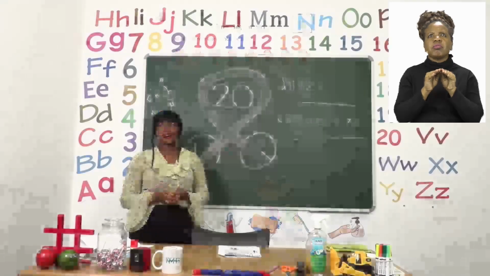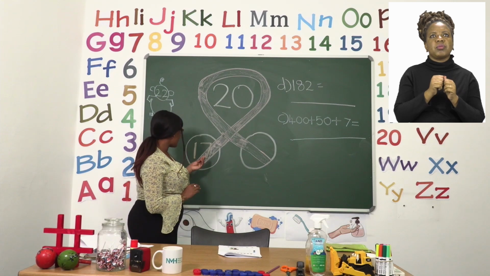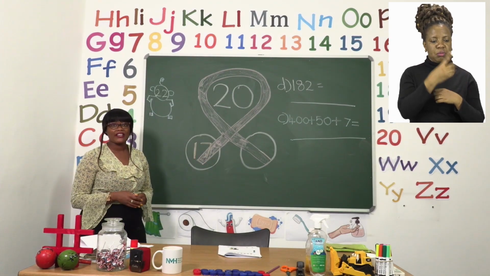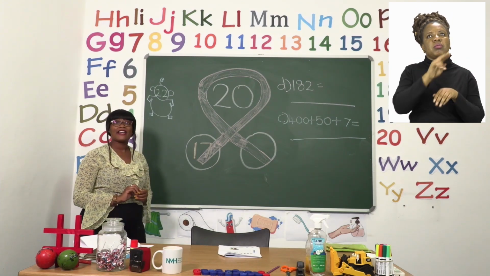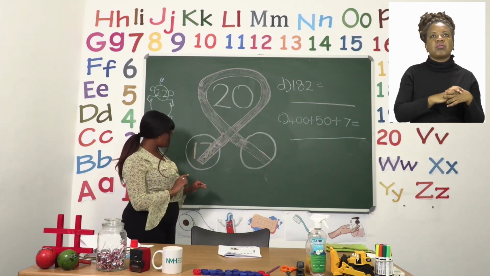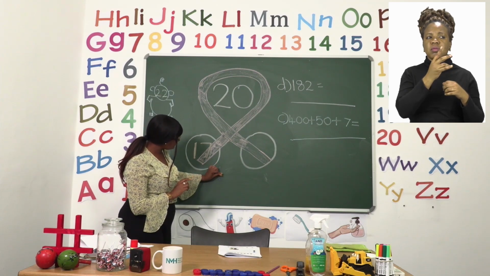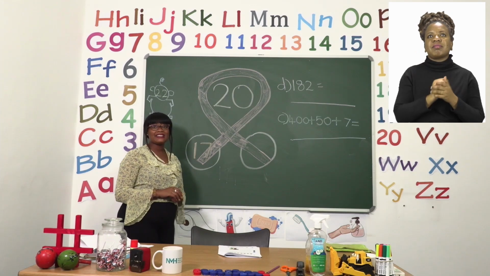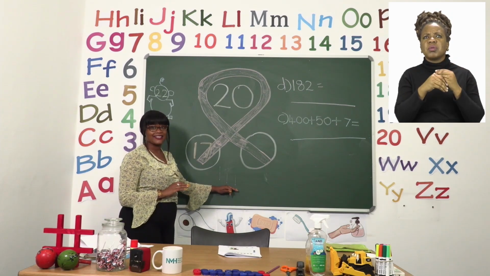To get our answer, we are going to use the counting on method. Now we know we have 17 already, so we need to move on to get to 20. How we're going to do that is by writing sticks. So 17 is already there and we need to get to 20. So we say, let's count together, 18, 19, 20. So we know that we have reached 20 with our sticks.